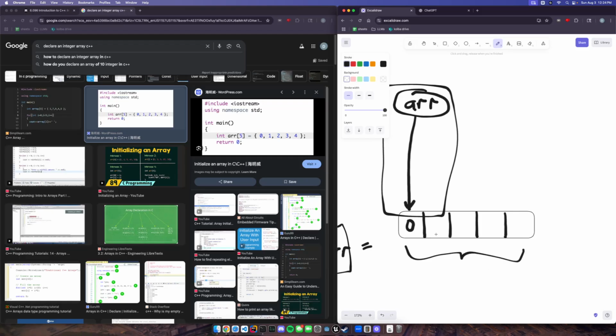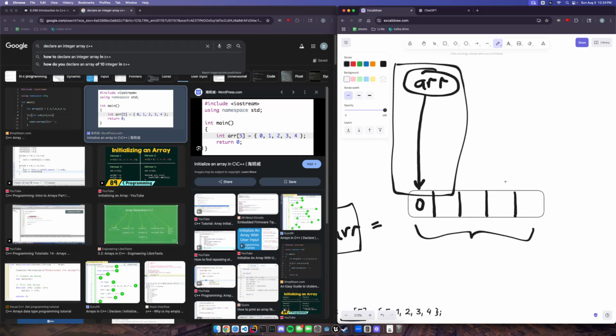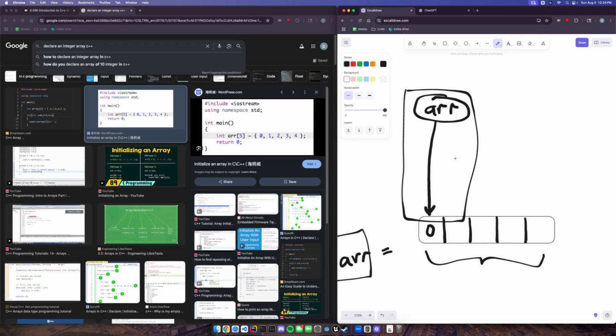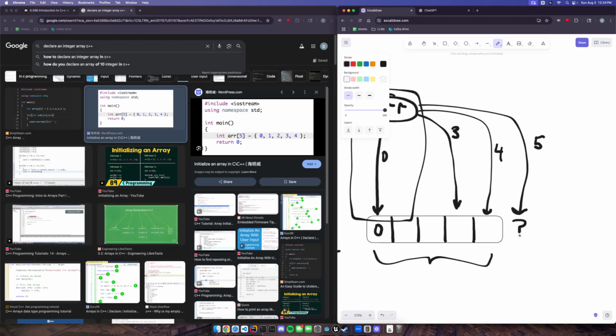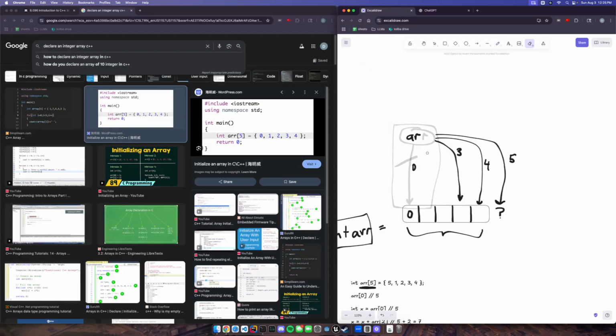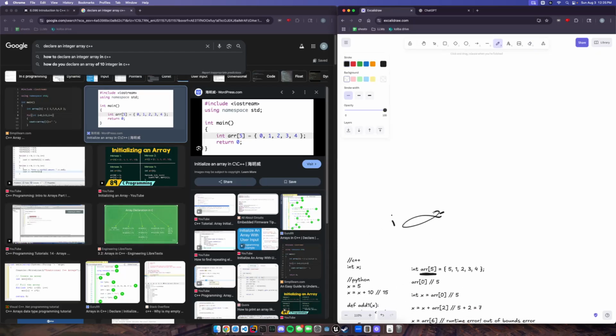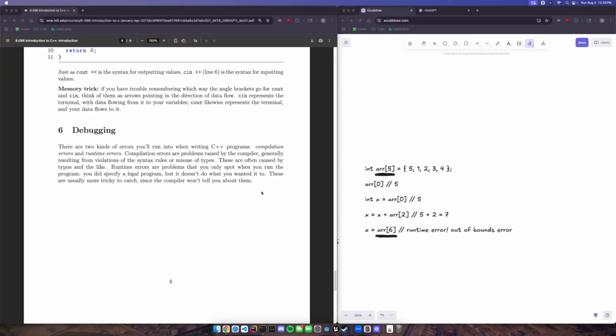This pointer doesn't know the size of our array. We've allocated this memory somewhere else. This pointer just points to values, and we can say point to value 0. We can also say point to value 0, 1, 2, 3, or 4, and then we could also say point to 5. And if we try pointing to 5 here, we're breaking things. So if this doesn't make sense, that's okay. Just know that under the hood, things look a bit different than you might expect. So that's just one example of a runtime error. There are other examples too.